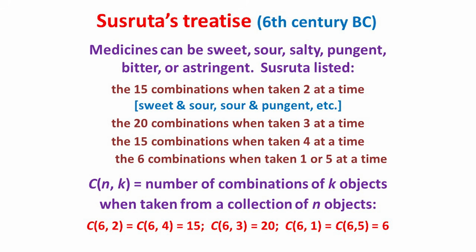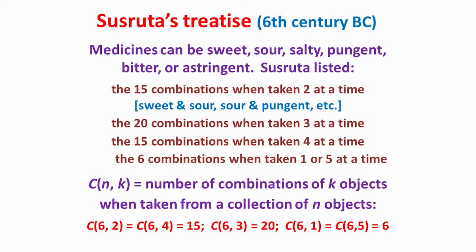We now turn our attention from arrangements of objects to combinations. Around the 6th century BC, a Sanskrit medical treatise noted that medicines can be sweet, sour, salty, pungent, bitter, or astringent, and its author, Susruta, explicitly listed all the possible combinations of these when taken a few at a time.